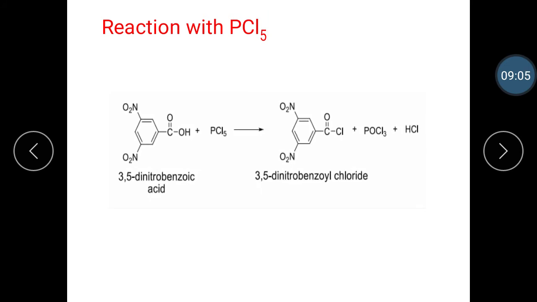Then next reaction with phosphorus pentachloride. 3,5-dinitrobenzoic acid, when it reacts with phosphorus pentachloride, forms 3,5-dinitrobenzoyl chloride.